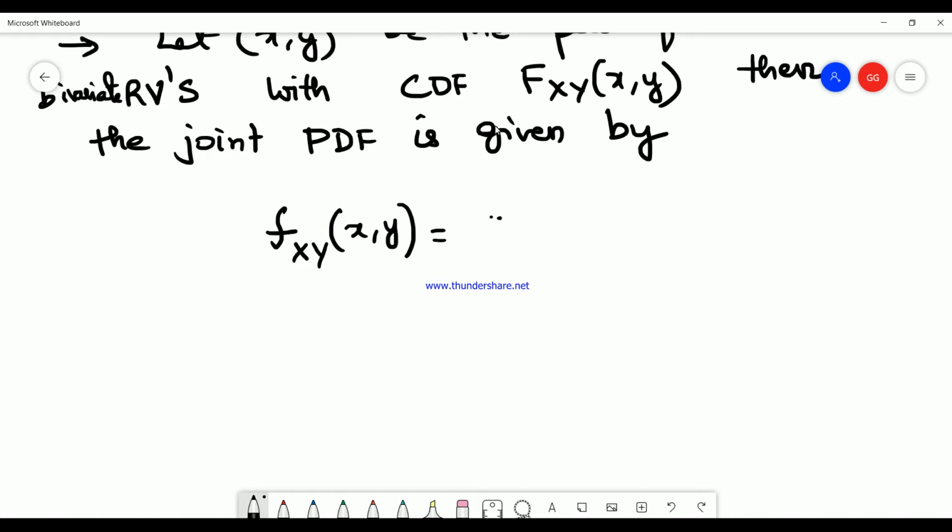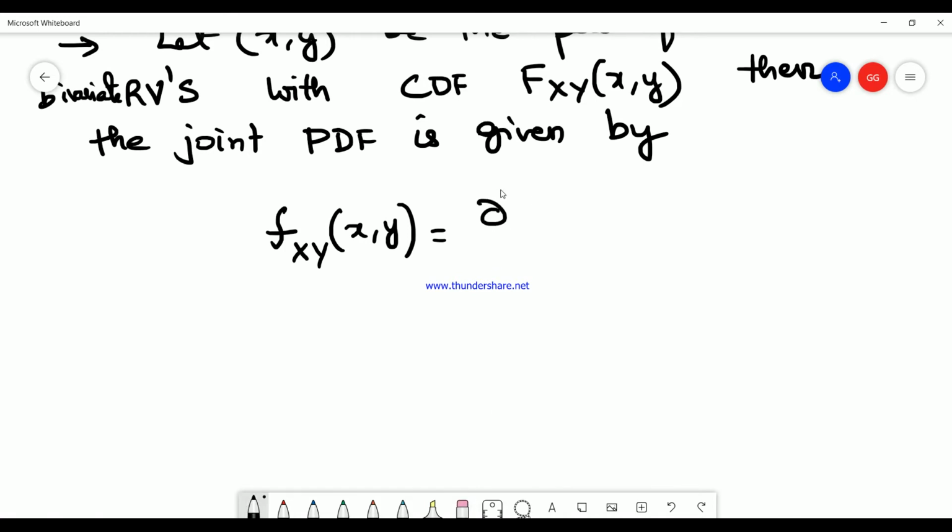I hope you remember when we discussed the single random variable, where we defined PDF, we found the probability density function by differentiating the cumulative distribution function, right? In the same way, even for the joint probability density function, we try to differentiate the joint CDF, where we normally go with the double derivative.